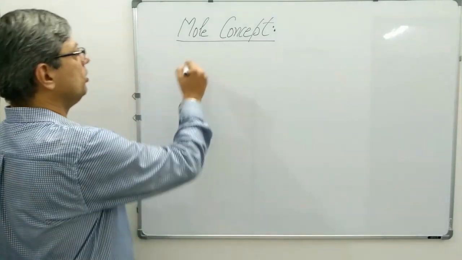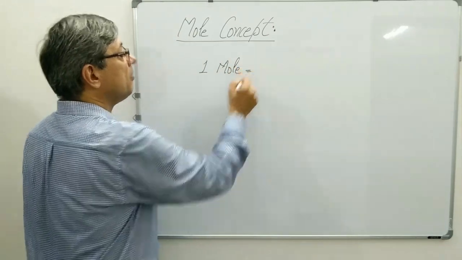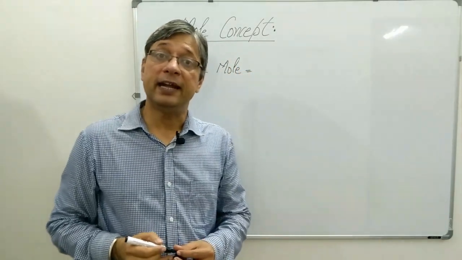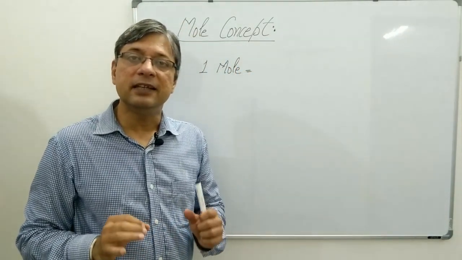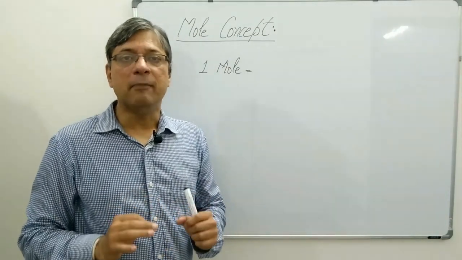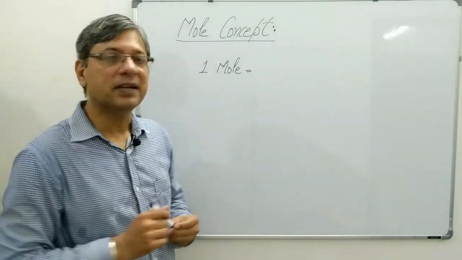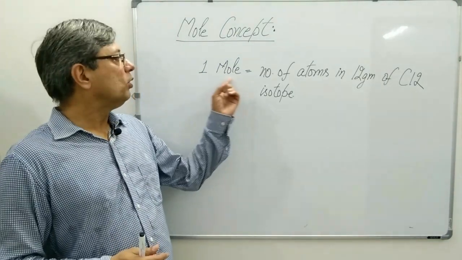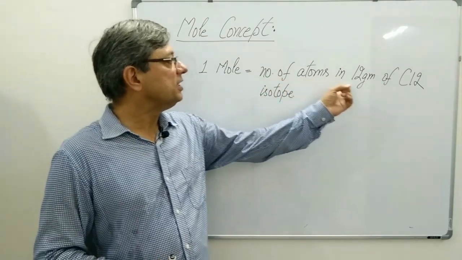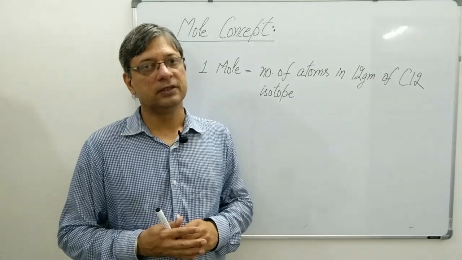So 1 mole is equal to the number of atoms present in 12 grams of a sample of carbon 12 isotope. Let me write it. 1 mole is equal to number of atoms in 12 grams of carbon 12 isotope.